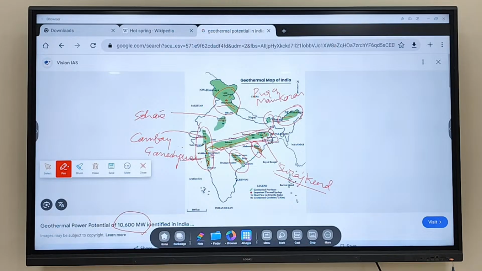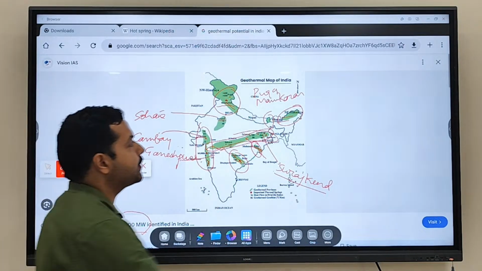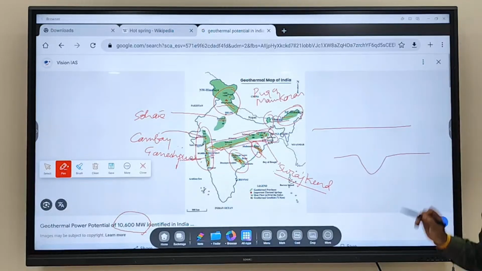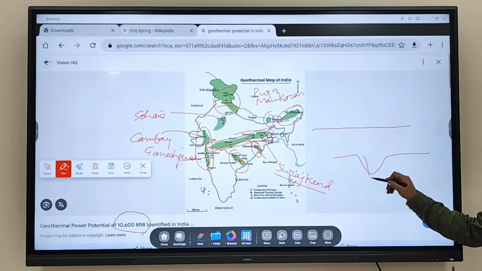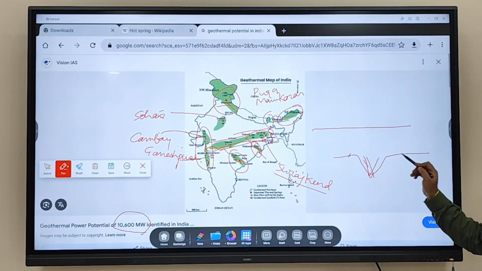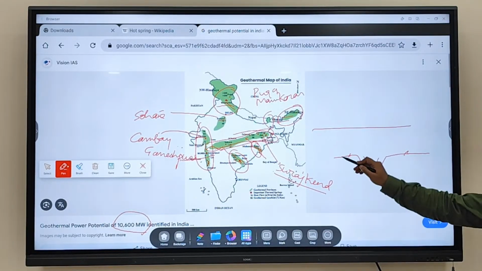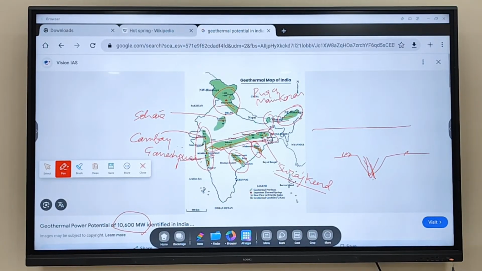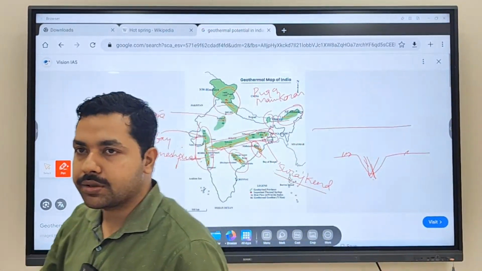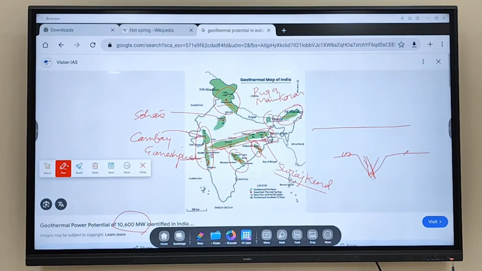Basin, how is it being created? Rivers are flowing through, creating it like this. This is the earth surface. Now when you create this, then what will happen? Then only rivers will flow, no? Rivers will need a path to flow. So that path will be lower than the surface. Earth surface is this one, and this is lower than the earth surface. As you go down, what will happen? Temperature will increase. So that is the reason why we have a potential. Fine.